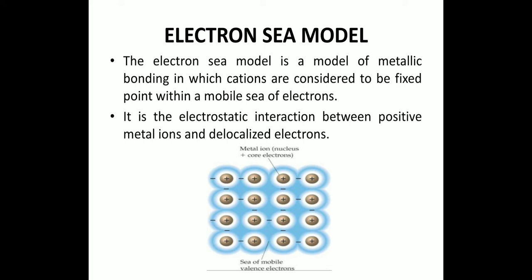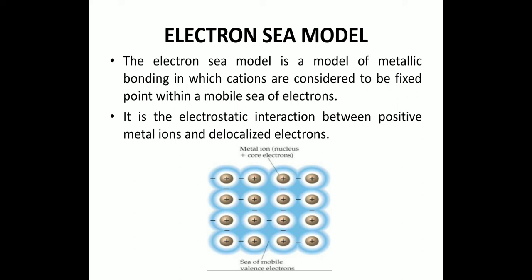We describe the metallic bond with the help of the electron sea model because it is not a bond like an ionic bond, where there is complete transference of electrons, not like a covalent bond, where mutual sharing of electrons takes place between the atoms, nor is it like a coordinate covalent bond, where a shared pair of electrons is donated from one atom to the other. It is a special kind of bond that exists in metals, between metal cations and metal electrons, and we discuss it through the electron sea model.